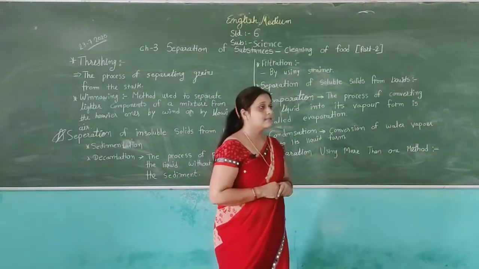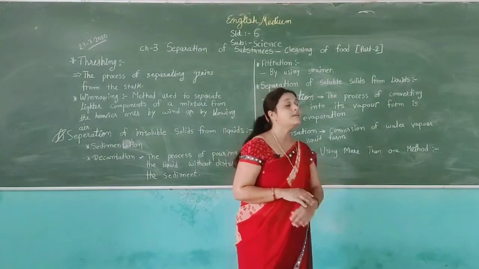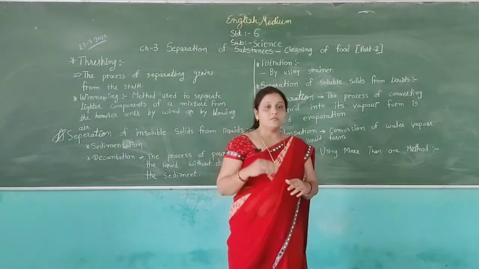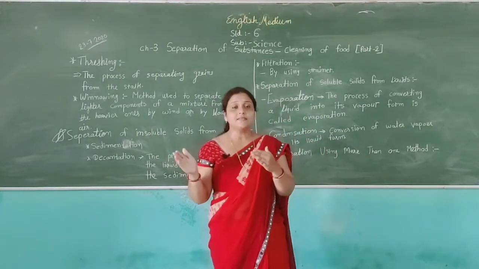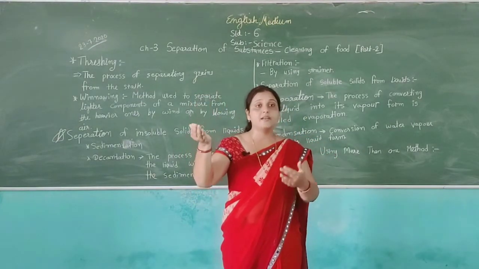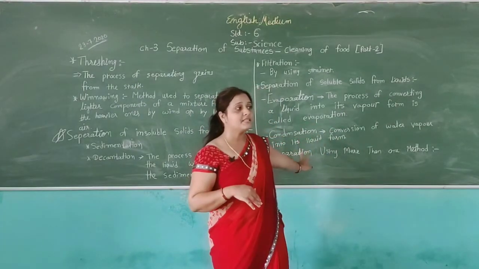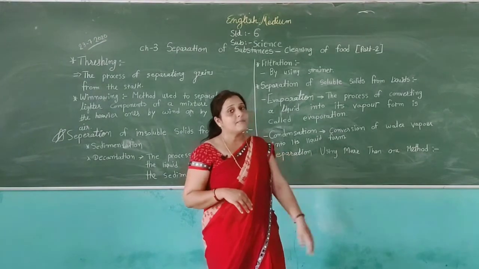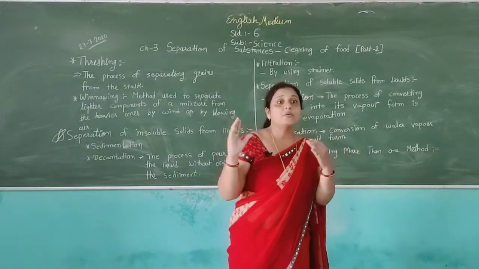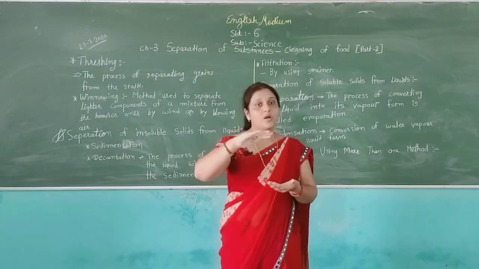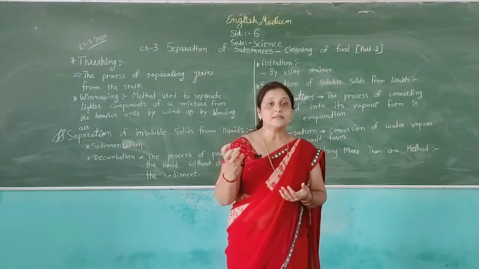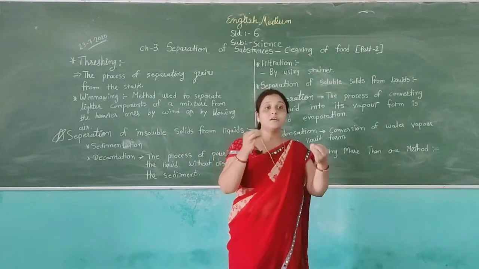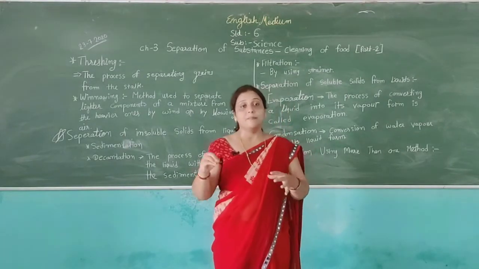Then, condensation is the conversion of water vapor into liquid water. In the evaporation method, the water becomes water vapor, and condensation is the opposite of evaporation. In this method, the water vapor is converted back to water. For example, when you give heat to milk and keep a plate over it, after some time you can see water vapor on the plate, and when you take out the plate, the water vapor converts back into water.